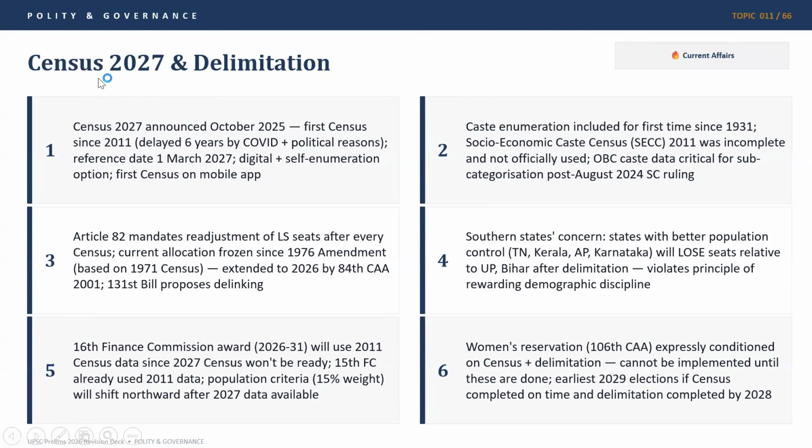Let's go on to one of the very important topics in current affairs, which is Census 2027 and delimitation. Census 2027 was announced in October 2025. First census since 2011. It was delayed by 6 years due to various reasons like COVID and political reasons. The reference date for the publication of census is 1st March 2027. It is the first census which is happening on mobile app, and it is a digital and self-enumeration option also. So basically, census is again done every 10 years.